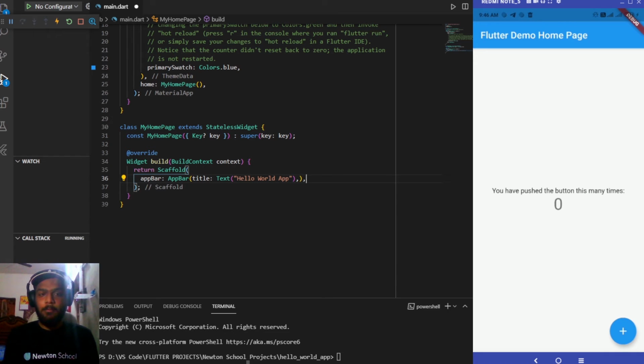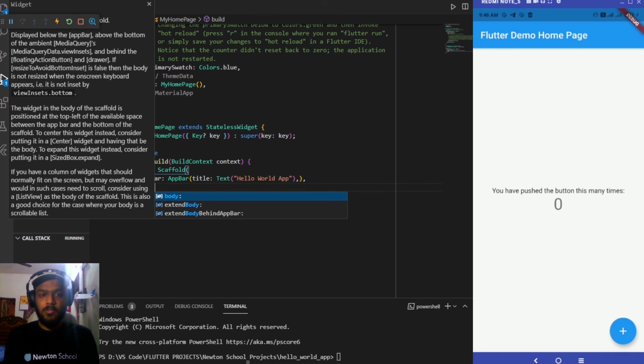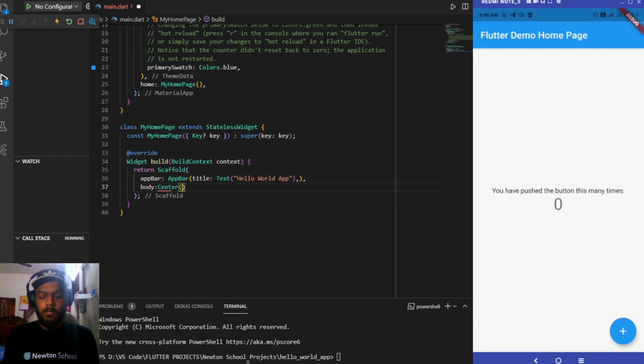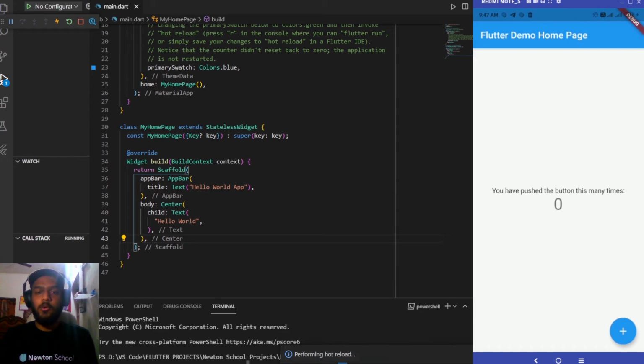Now moving towards the body part of our scaffold, so scaffold takes a body as well. Inside it I'll be passing center, and this center will have a child of type text which will be displaying hello world. Adding commas, saving it. Now you can see that as soon as I have saved it, hot reload occurred, and the changes have taken place inside the app. You can see that in the app bar it is displaying hello world app, and in the center of the screen it is displaying hello world.